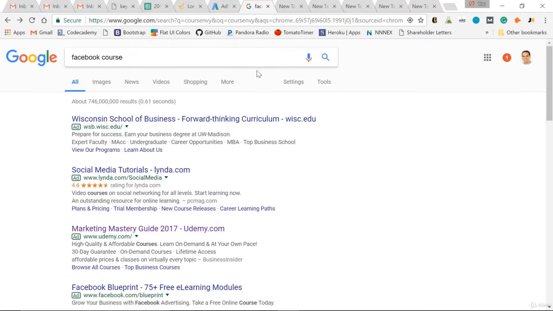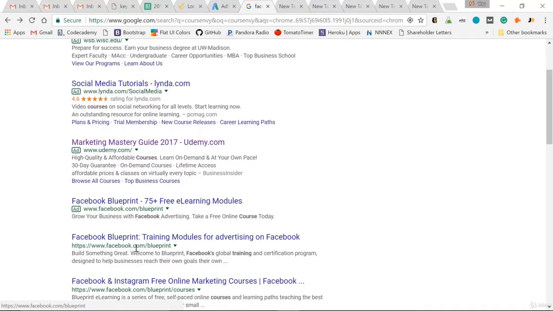I input Facebook course, click search, and as you can see, I'm notified which ones are ads in Google. So these top 3, top 4 are all ads. The first organic search that appears as the #1 organic search result is Facebook Blueprint.